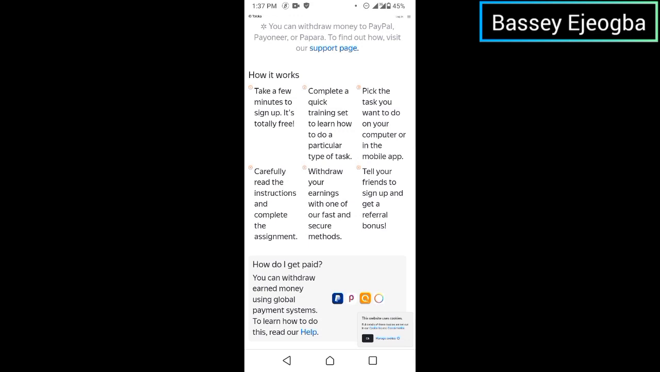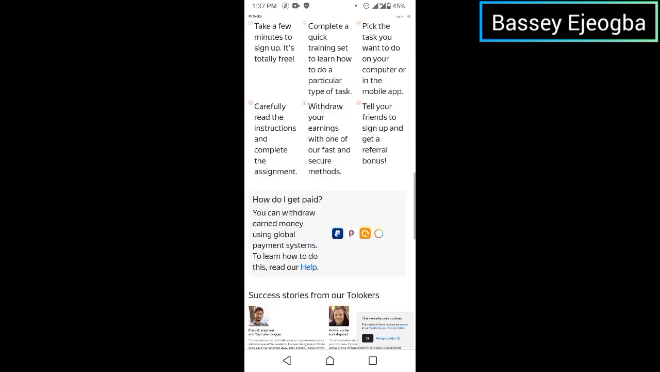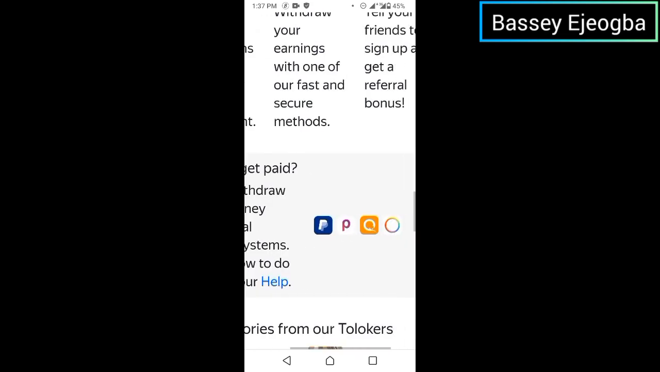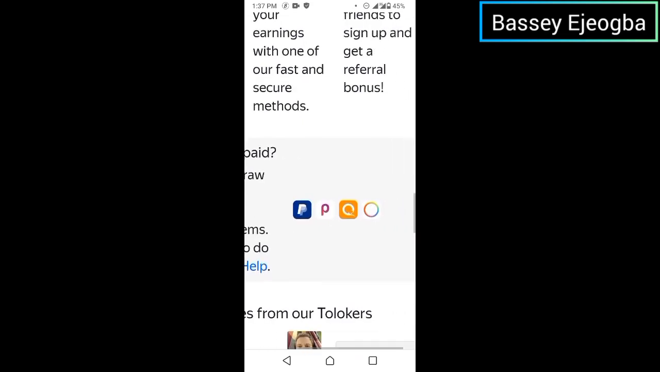You can also tell your friends to sign up if you are the first person among your clique to get information about this platform. You can tell your friends to sign up, and you also get a referral bonus. That means you make money anytime your friends sign up on this platform using your own unique referral link. So without wasting time, this is how you can get paid. This is PayPal, this is Payoneer and Papara and stuff like that.